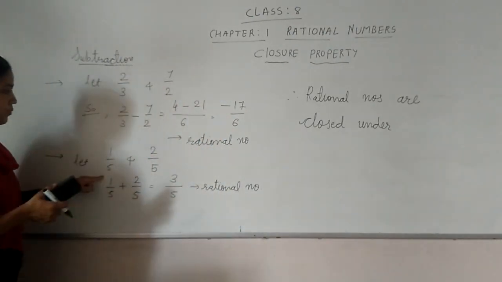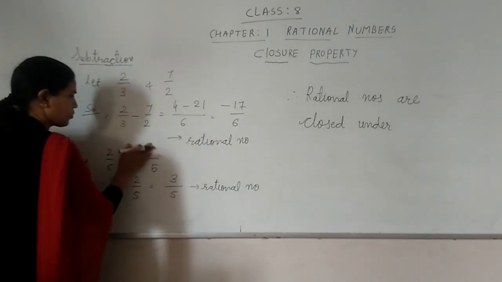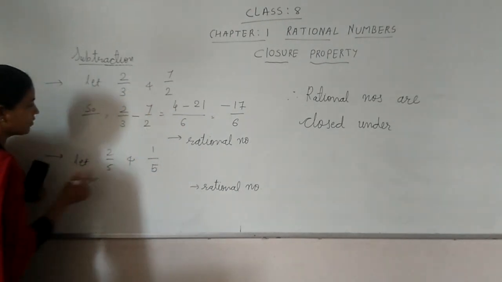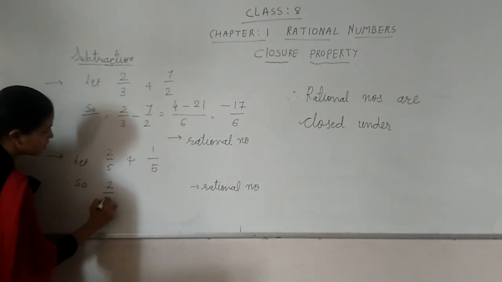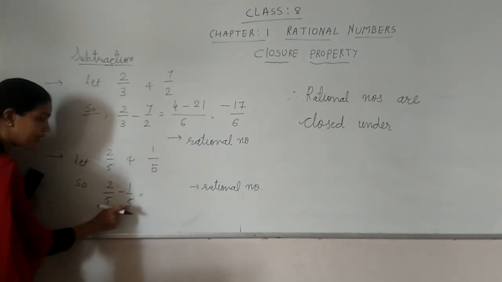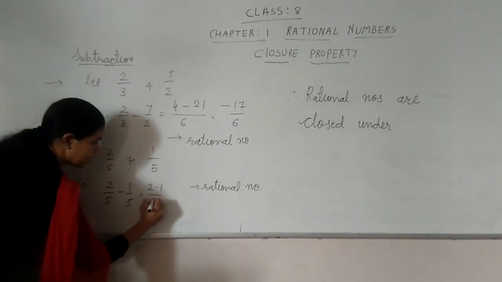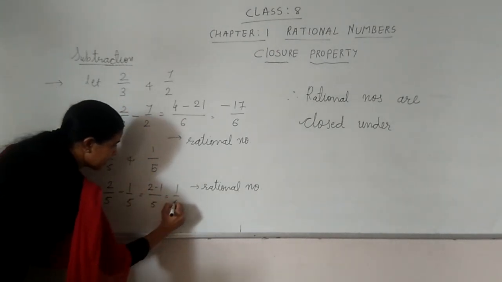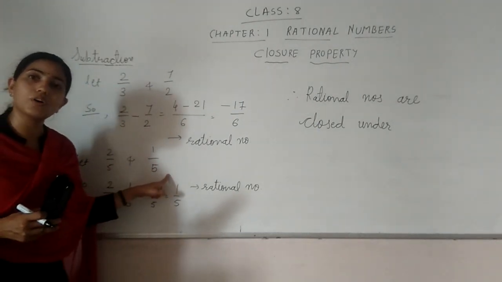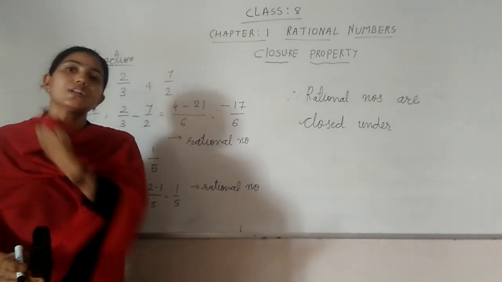Let me check for 1 upon 5 and 2 upon 5. I just change here 2 by 5 and 1 upon 5. So now we are getting minus. Let me find 2 upon 5 minus 1 upon 5. As the denominator is the same, we will directly subtract the numerators. 2 minus 1 upon 5, that is 1 upon 5. And what is this, student? It is in the form of 1 upon 5, which is a rational number.